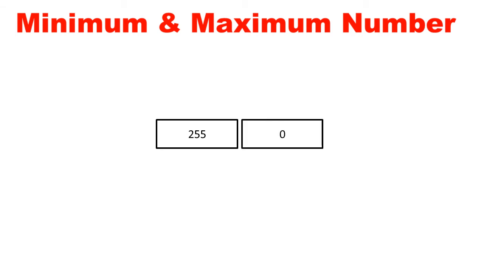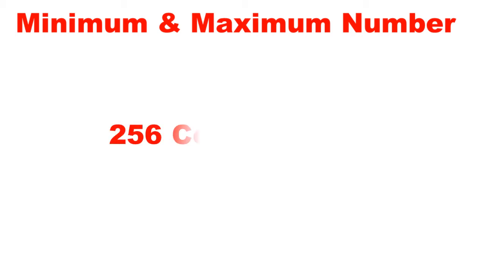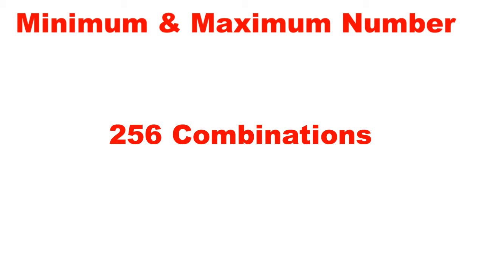Here the minimum number that can be assigned as the octet value is 0, and the maximum octet value that can be assigned is 255 in each octet. That is the range between 0 to 255. So total 256 combinations. The combination of zeros and ones in each octet place can be of any type.